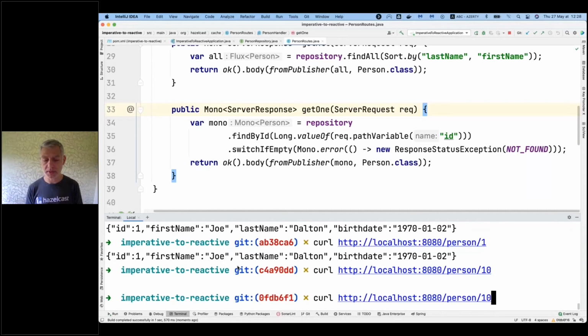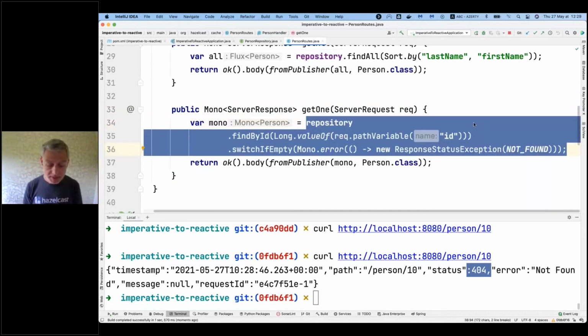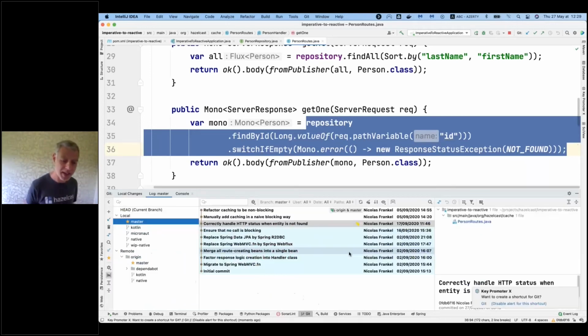status exception. But see, this is the call chain. I cannot use if and else anymore. I just need to use the correct API and chain them together. The next step is, hey, folks, I want to have the cache again, because I had the cache before, and after moving to reactive, I still want to have the cache. So let's do it.